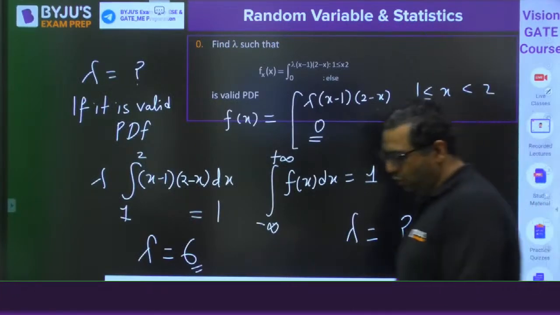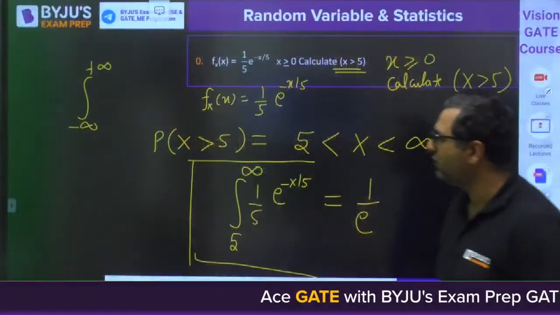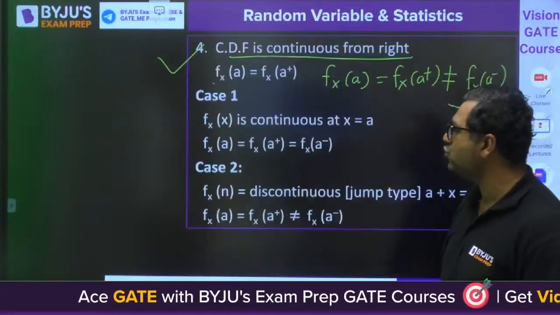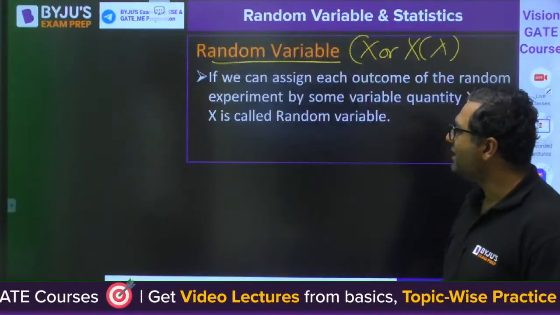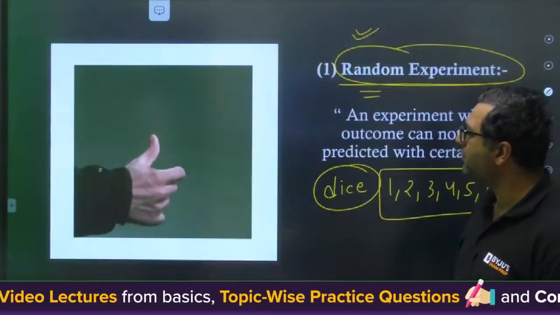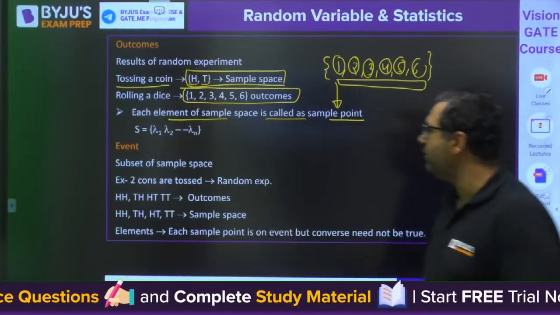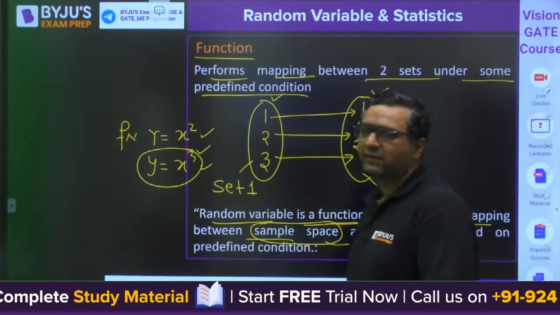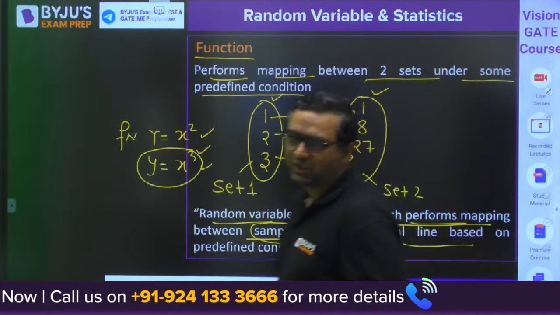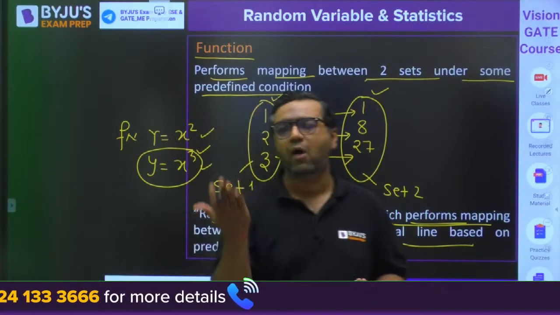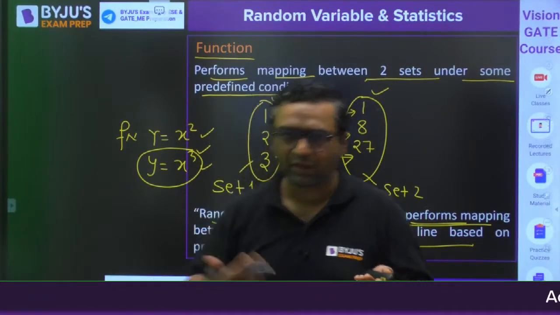Okay, guys. So today I am going to revise for 5 minutes what we have discussed. Then we will see the last time's questions. Last time's 5 questions were pending with us. So I started first of all with the random experiment. If we don't know the outcomes with certainty, we call it a random experiment. Then function is something which maps 2 sets. Random variable is a function which maps 2 sets: one is the sample space and the other is the real line.